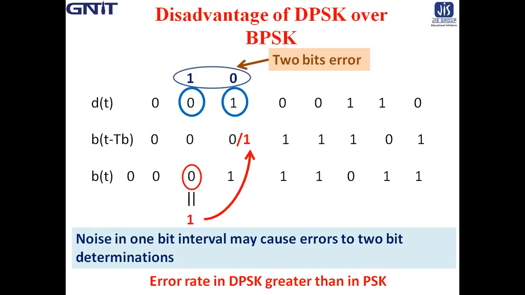So this is very important. This disadvantage is very important, and many times the question comes like that: show that 1 bit error in DPSK causes 2 successive bit error determinations. Okay. So this is all about differential phase shift keying.